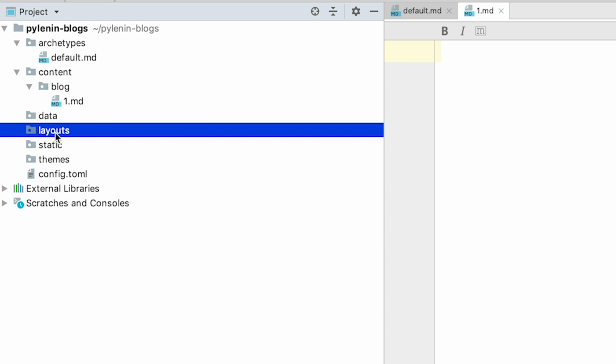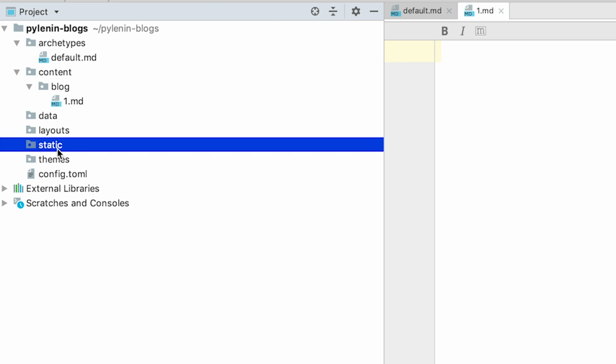Next is the layouts folder. This is where all the auto-generated HTML goes. So for example, you want to have the same header and same footer on all pages of the website. Again, we are not going to use it. We'll be using the default styling that comes with a theme. But if you want to make changes to your HTML, improvise stuff, this is the folder that you might want to look at and work on.